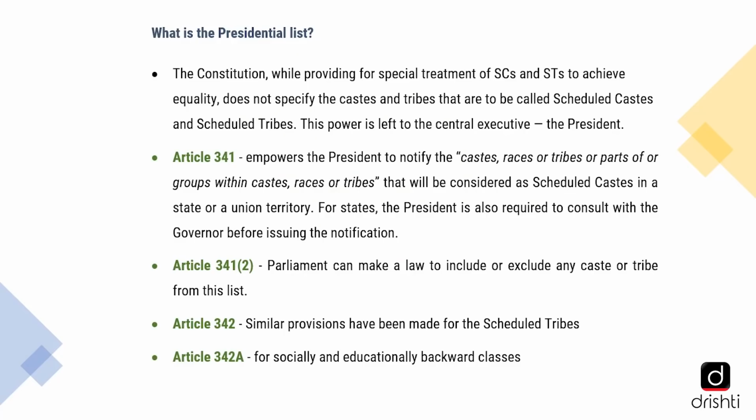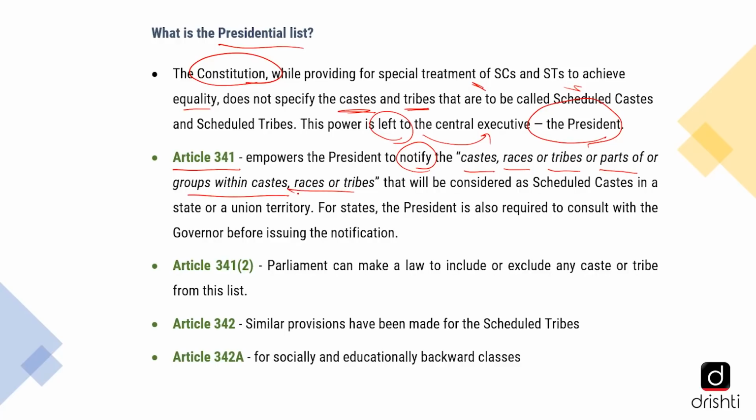Now, you might remember that we have discussed the presidential list, which the Supreme Court or the High Court has raised. So what is the presidential list? See, the Constitution, while providing for special treatment of SCs and STs to achieve equality, does not specify the castes or tribes that are to be called scheduled castes and scheduled tribes. This power is technically left to the central executive, that is, the President of India. Now, as per Article 341, it empowers the President to notify the castes, races or tribes, or parts or groups within castes, races or tribes, that will be considered as scheduled castes in a state or a union territory.